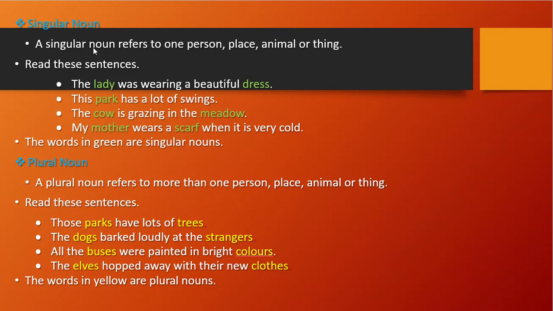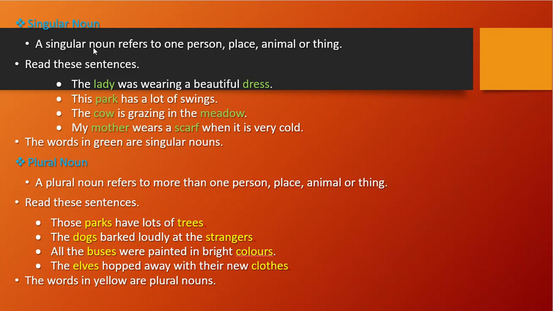Here I have marked in green color those singular nouns. Because lady, we are talking about one person. If we say ladies, then it is the plural form. The singular form is lady. Park, cow, mother, scarf, dress, meadow. So all of these are singular nouns. And see what the plural nouns are.